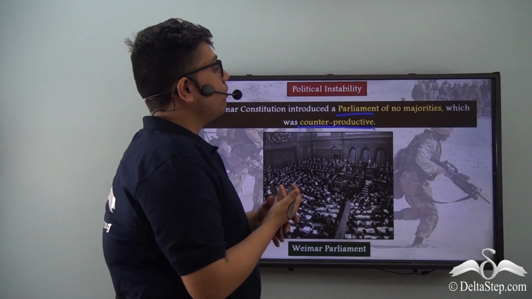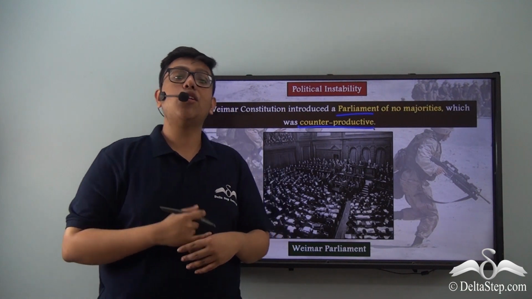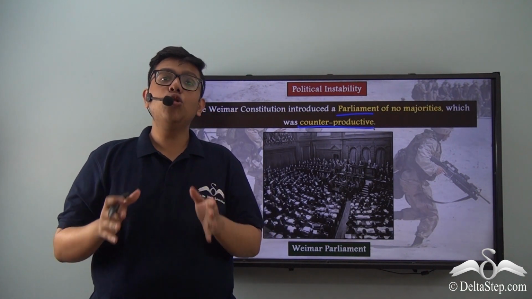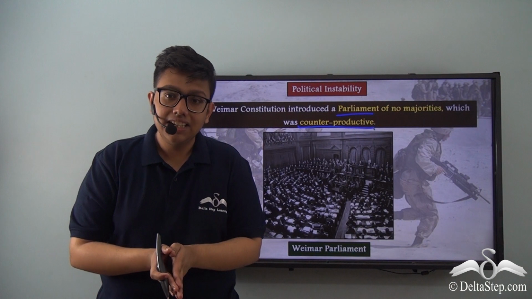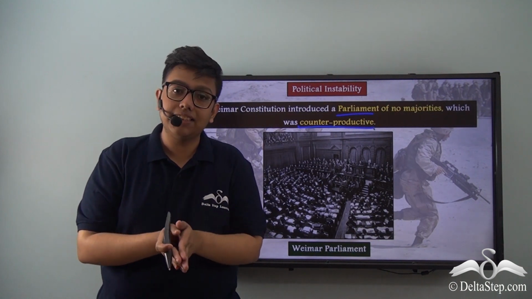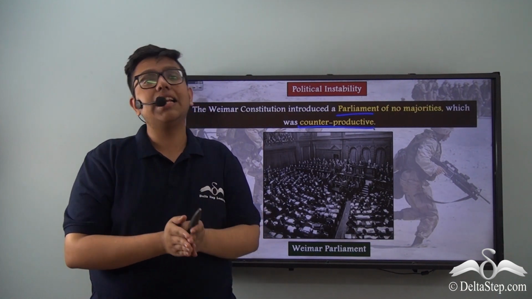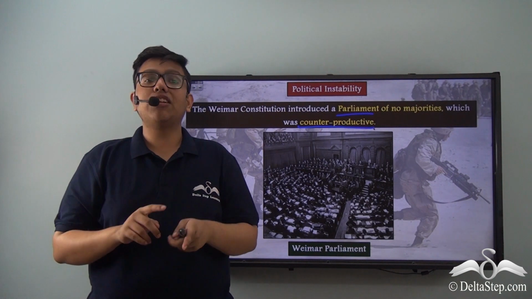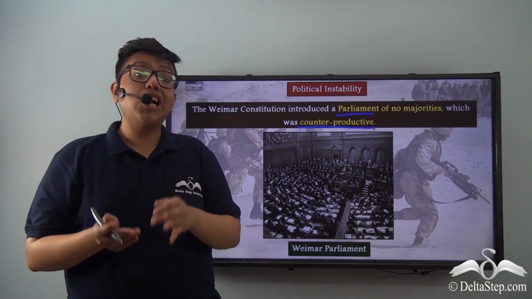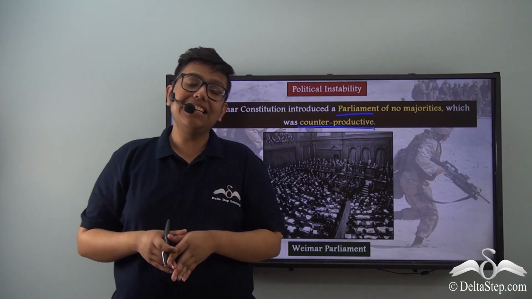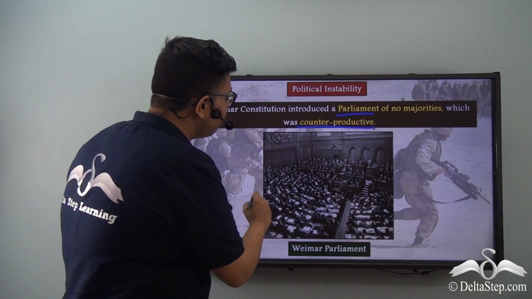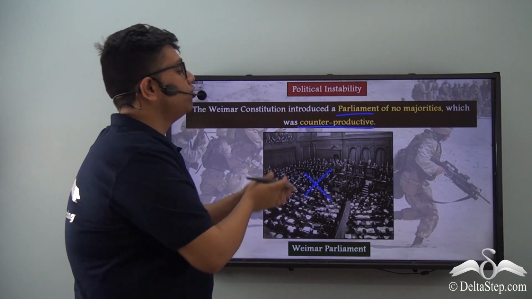Since there were no majorities in the parliament and therefore no majority party, there was no agreement in the parliament. There was no majority or leading party to really lead the parliament in a particular direction. Thus, what happened is that there was no check of power in the parliament, as in reality there really was no power in the German parliament.